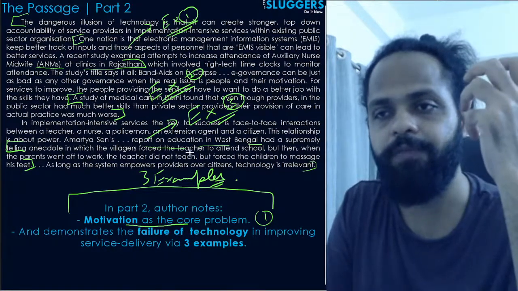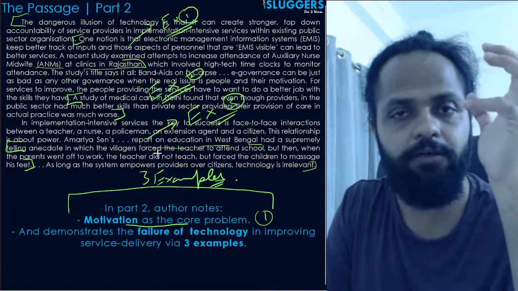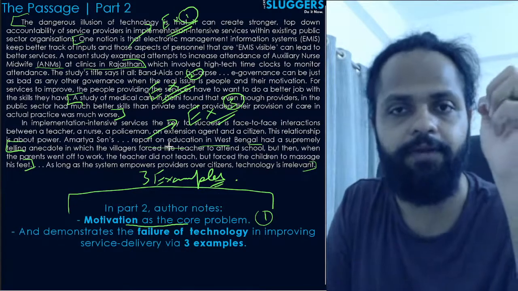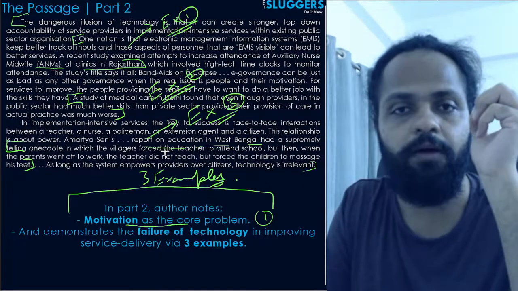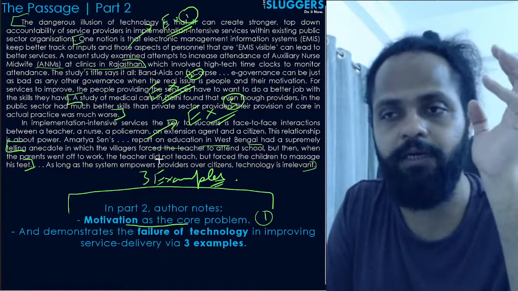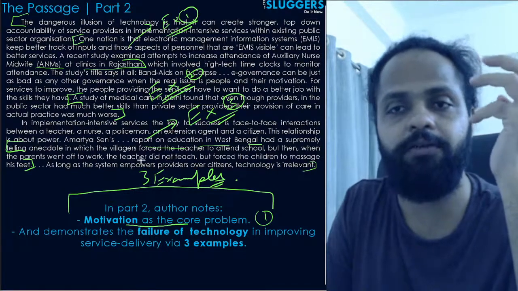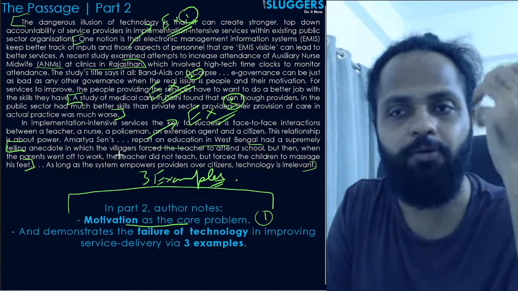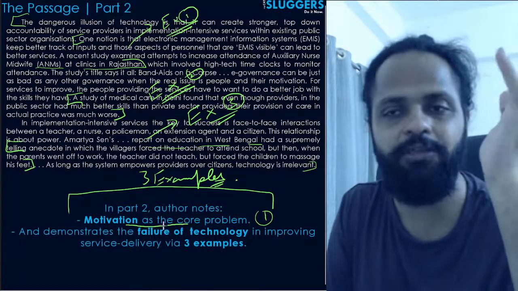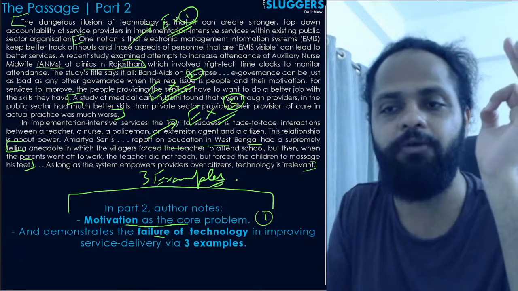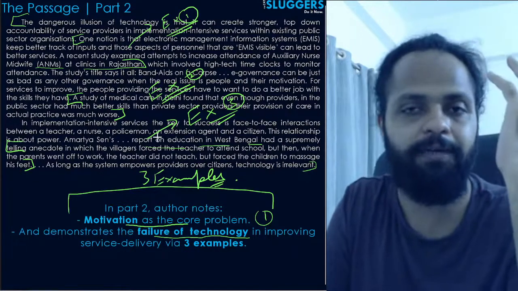Finally, he notes in the last West Bengal teachers anecdote here that when the villagers in a certain village forced the teacher of the primary school of the village to attend school, then what ended up happening was that instead of teaching the children, he had the children massage his feet. Right? So again, the problem here is still motivation, right? So he has used these three examples to demonstrate the same point: that motivation is the core problem, and how technology has failed, at least in one of these cases.